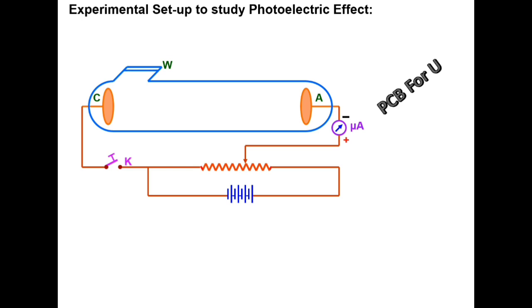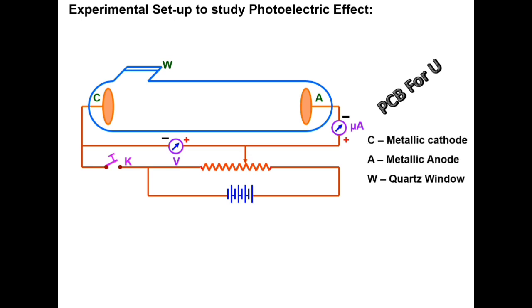Microammeter is to find the current through the circuit. Voltmeter is connected to find out the potential difference, that is voltage. Here C is the metallic cathode, A is the metallic anode, W is the quartz window.